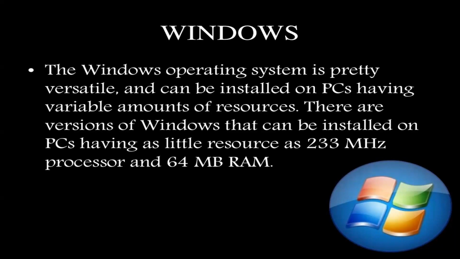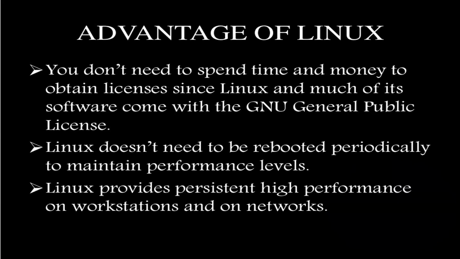But for the Linux operating system and Mac OS, people need some skill because they need to have knowledge of the commands. For the Windows operating system, there is no prerequisite. Anyone can download, install, and use the Windows operating system. The only drawback, or cons, of the Windows operating system is the high license charge. The license is really very costly, and it occupies more space in terms of memory and computing. So this was a small comparison between the different operating systems: Windows, Mac OS, and Linux.